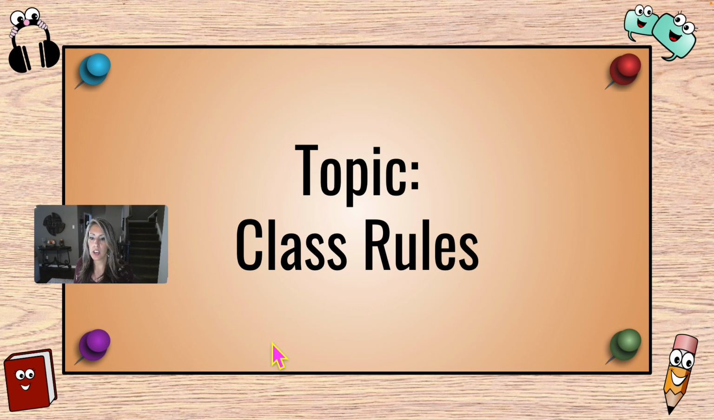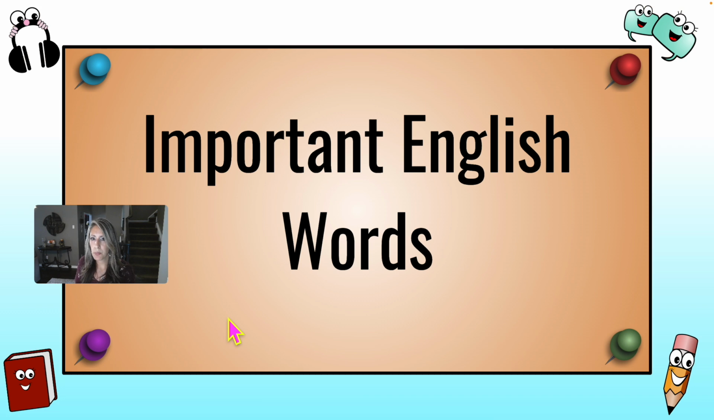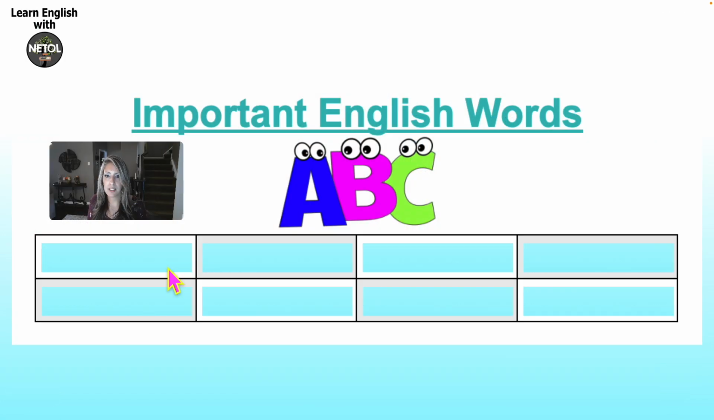Before we begin talking about our topic, class rules, I would like for us to do an important English words activity. What this activity does is it expands, it makes your English vocabulary bigger. These are important English words which relate to our lesson, relate to our activities that we're going to be doing for this lesson, and also relate to our final test that we're going to have.